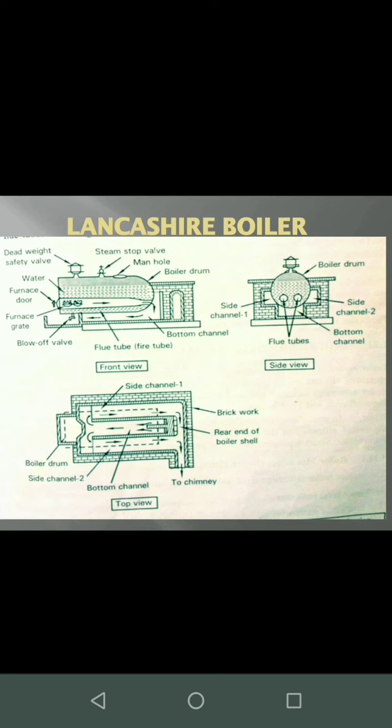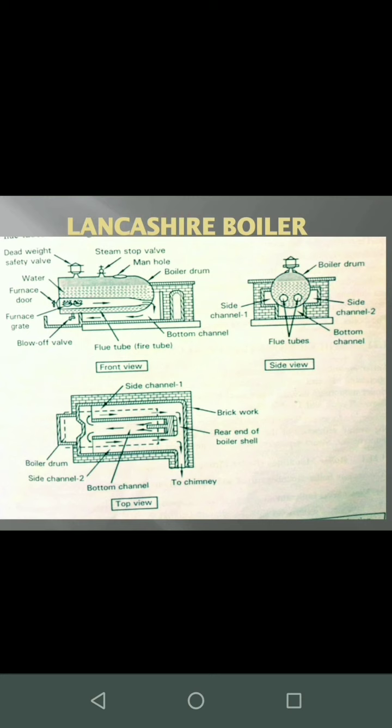Boiler drum, as we can see, and the furnace door. Through the furnace grate, coal is heated up and combusted, and the exhaust gases produced by the combustion of the fuel will go all through the fire tubes.